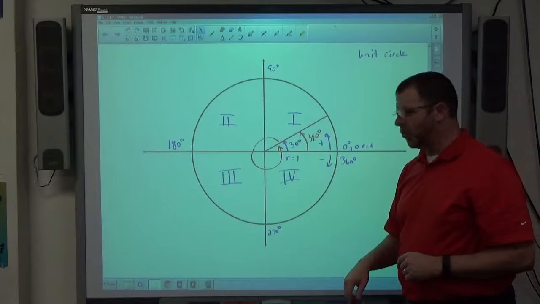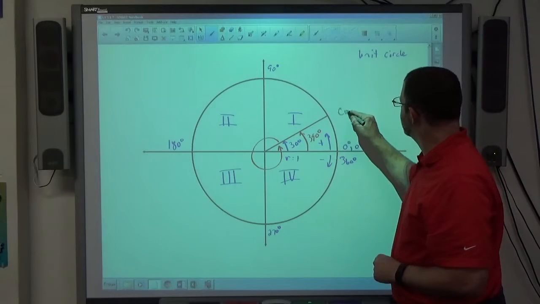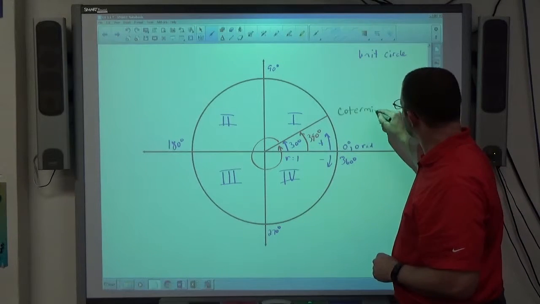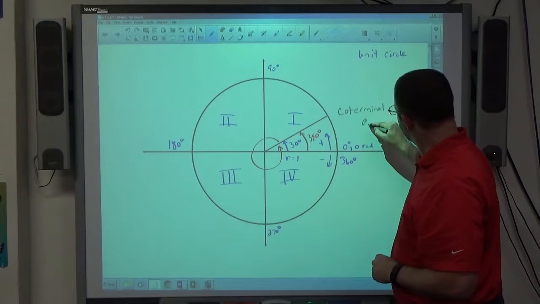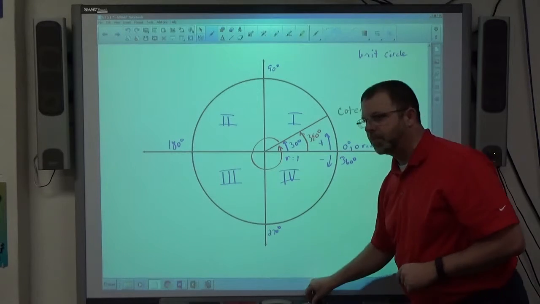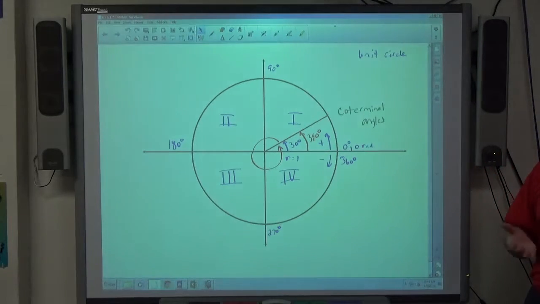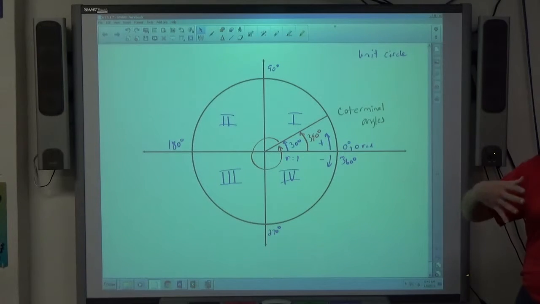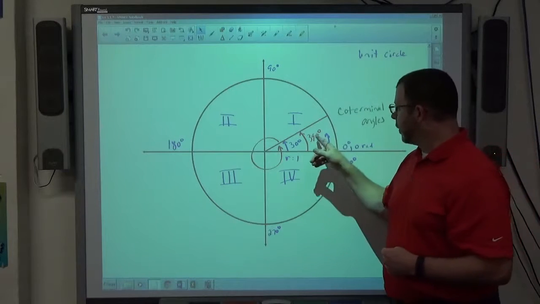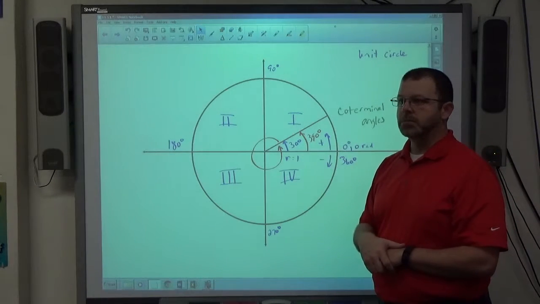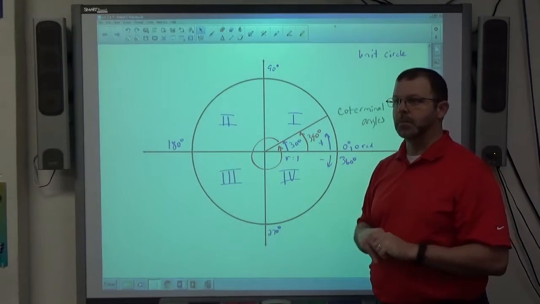Those are called coterminal angles. Where the angle ends up is the terminal side of the angle. So if they end up at the same spot, they're coterminal. They've got the same terminal side. All right. So 390 and 30 are just as good as each other. They're perfectly the same.